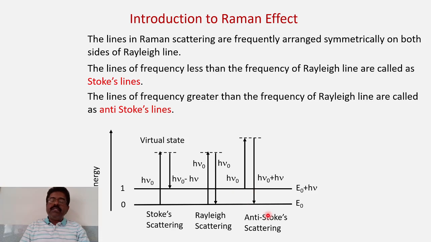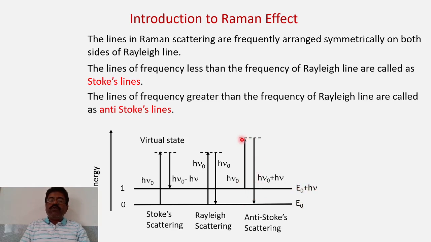Whereas there is another representation where you can see the virtual state which is slightly higher. Suppose initially the molecule is in a vibrational state which is slightly higher than the ground state. It is excited to the virtual state, and the reverse transition is performed from this virtual state to the ground state instead of the original initial state.